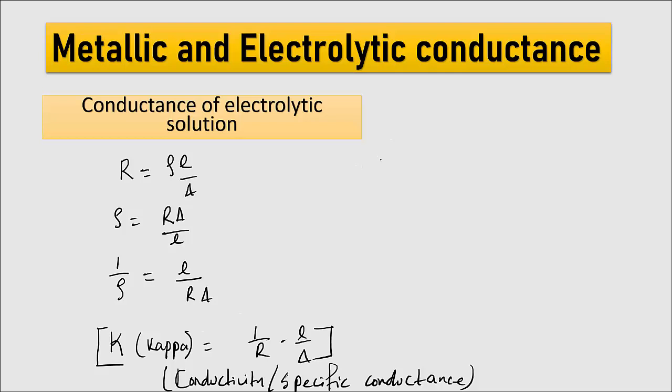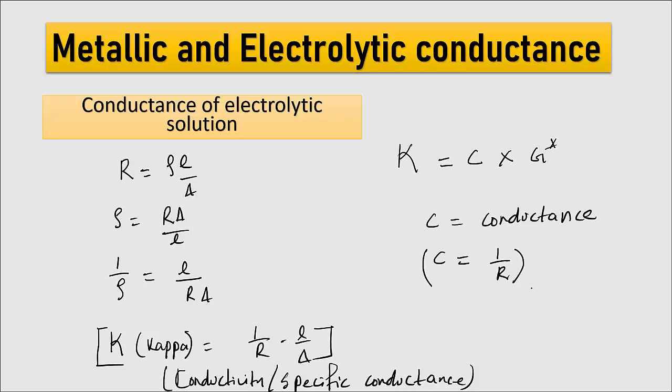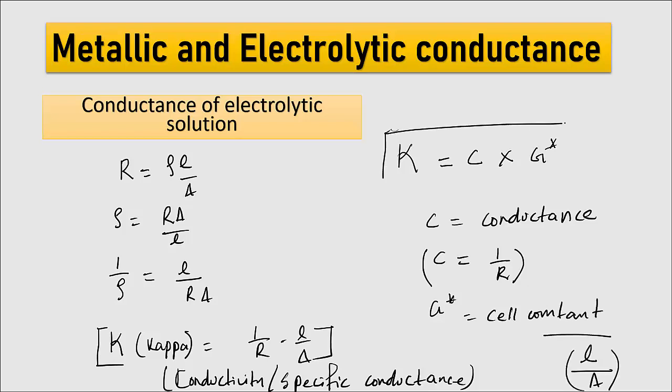I can modify the formula also. What can I write? I can write kappa equal to C into G star. What is C? C is the conductance, and C is the inverse of resistance, that is conductance. And G star is what? G star is nothing but the cell constant. So kappa equal to C into G star.